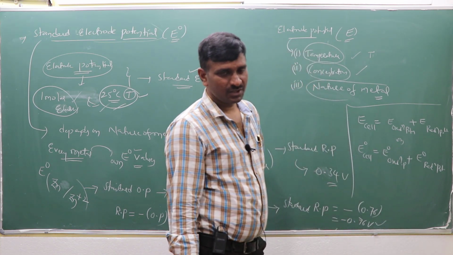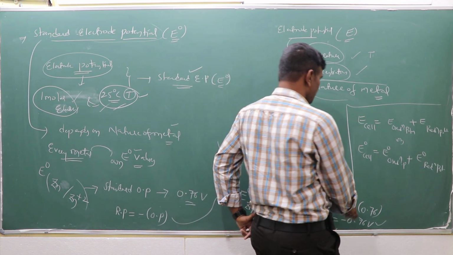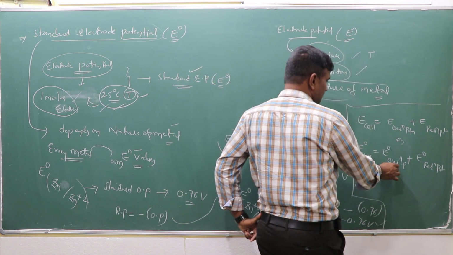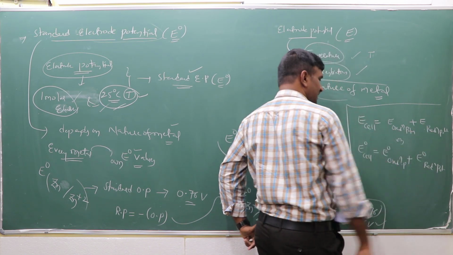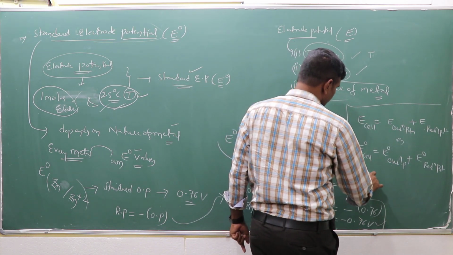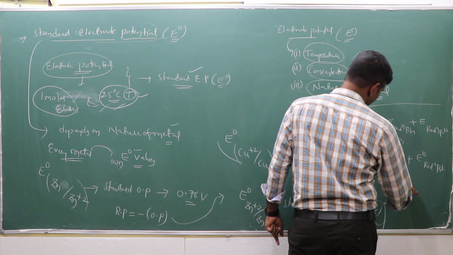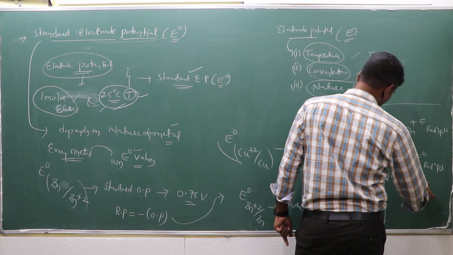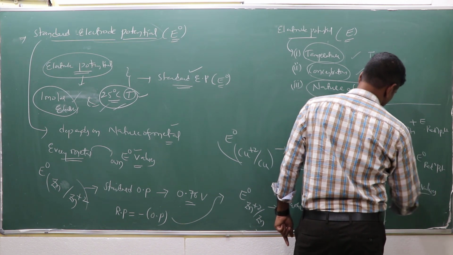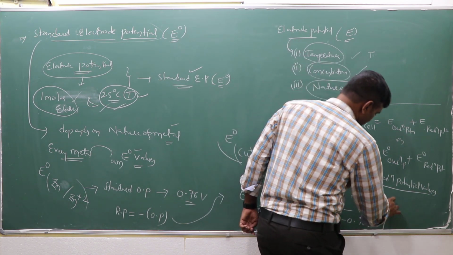What will happen? If both reduction potential values are given, both reduction potentials are mentioned, then E cell is equal to